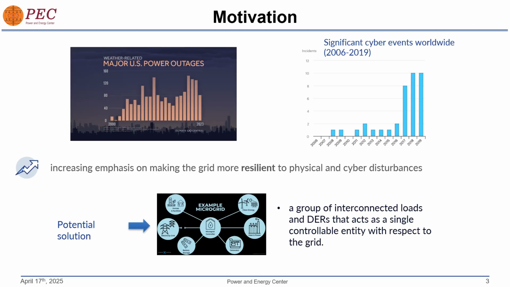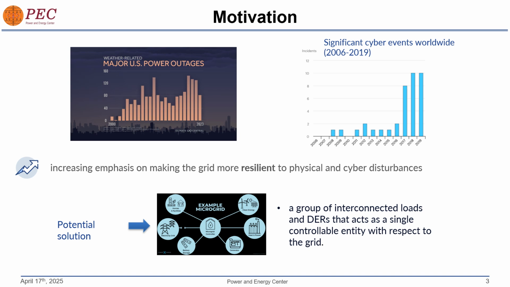The problem we have been seeing is increasing power outages inside the US and also worldwide because of many extreme events such as storms, tornadoes, or even cyber attacks. And these graphs on left and right show the statistics on how these worldwide events have been increasing over time. So there has been an increasing emphasis on making the grid more resilient to physical and cyber disturbances.